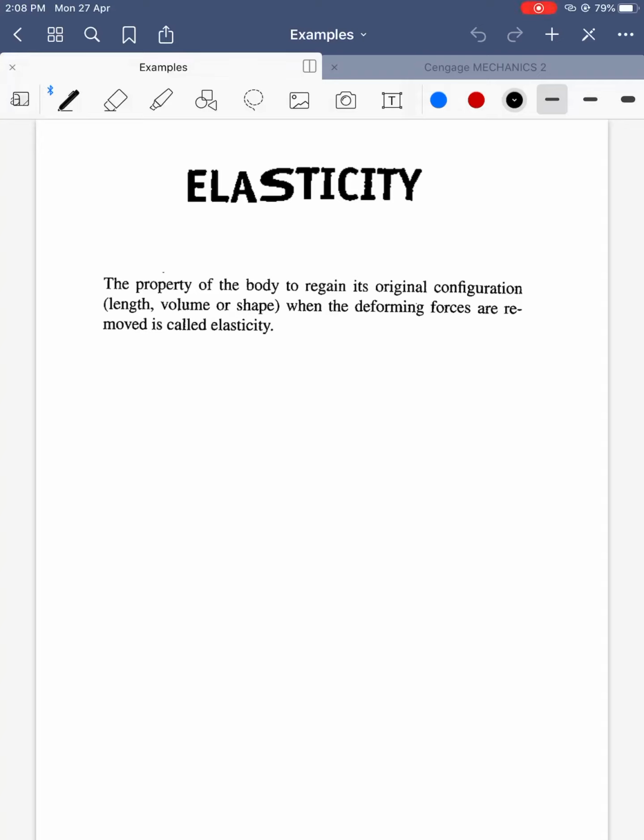Hi students, in this class we are going to discuss a very important topic, that is elasticity. What is elasticity? An elastic rubber, if you extend it for a certain distance, comes back to its natural length. Similarly, it's a property. Let's see the definition.